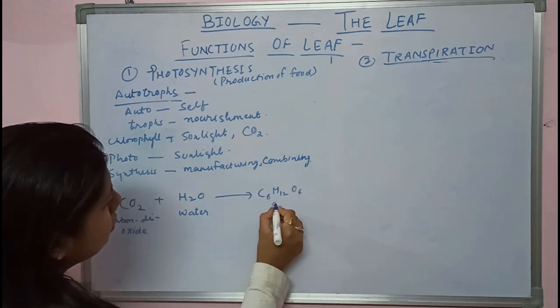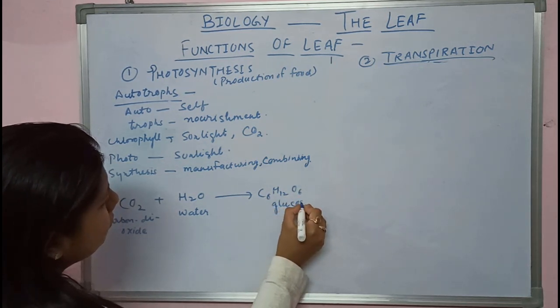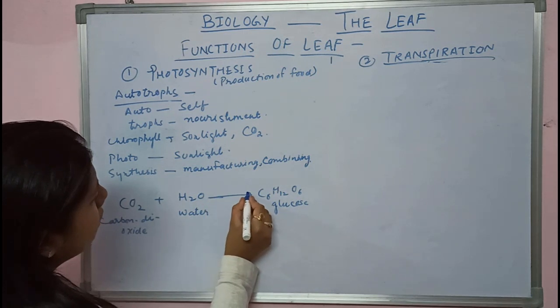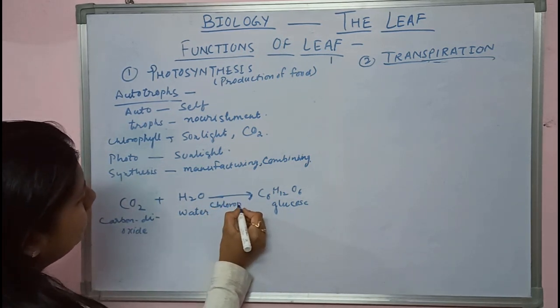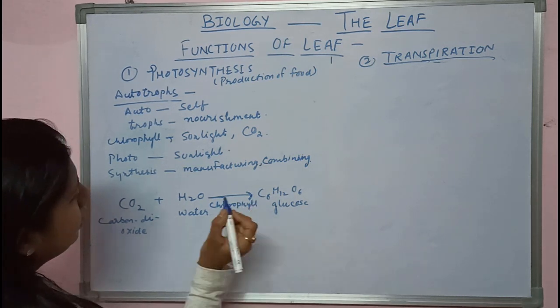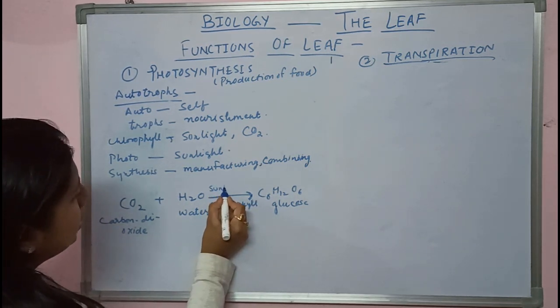It is the glucose, and the site of photosynthesis is chlorophyll. Where does it take place? In the chlorophyll, in the presence of sunlight.